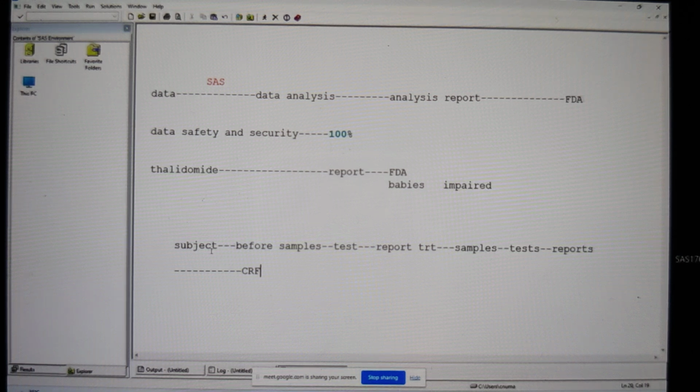Now when we have the data in the CRF sheet, there is going to be a separate department called CDM, Clinical Data Management. Now this department will enter the data from the CRF sheet into a database. What is a database? A database is a place where we can keep a huge amount of data in a very safe and secure manner. Understand this one? Now that means, in real time, the clinical trial data will be present in a database.